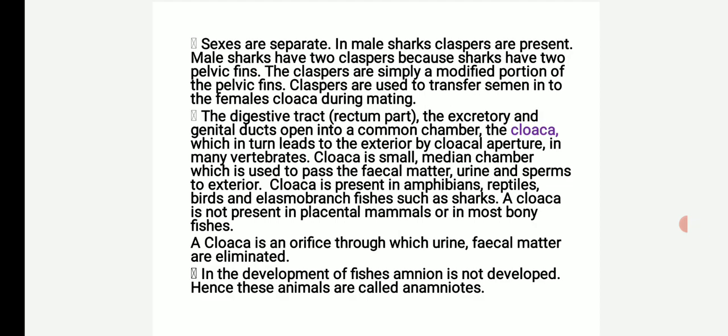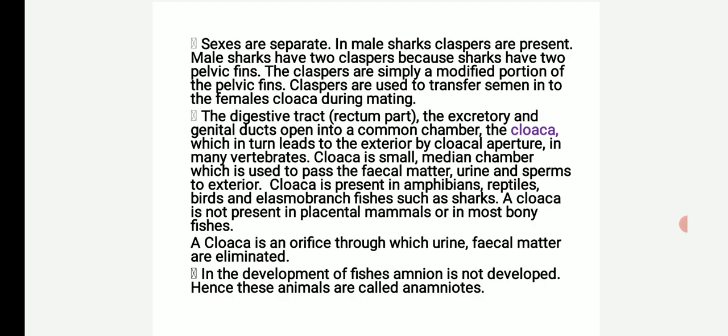Next, the digestive tract, particularly the rectum part, the excretory and genital ducts open into a common chamber called cloaca. Cloaca leads to the exterior by a cloacal aperture. Cloaca is a small median chamber which is used to pass the fecal matter, urine and sperms to the exterior.